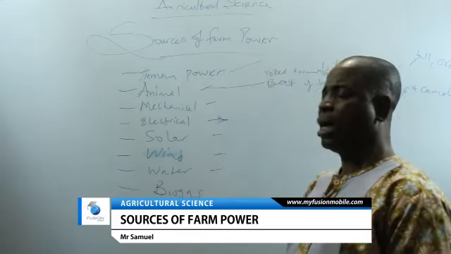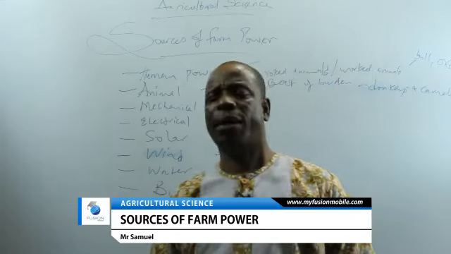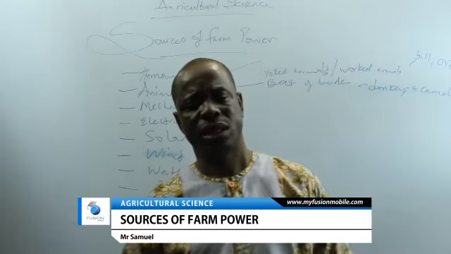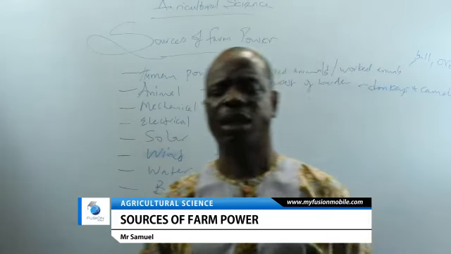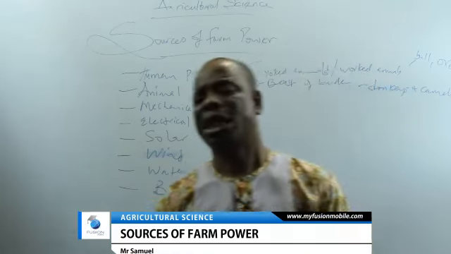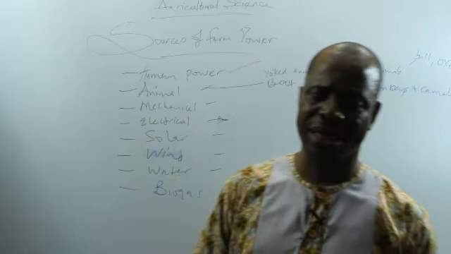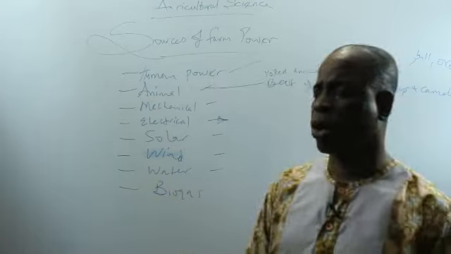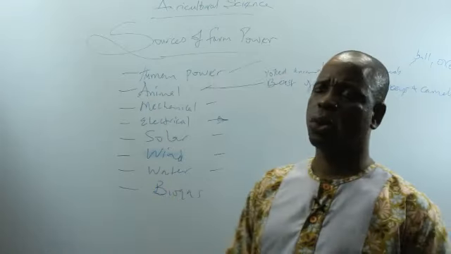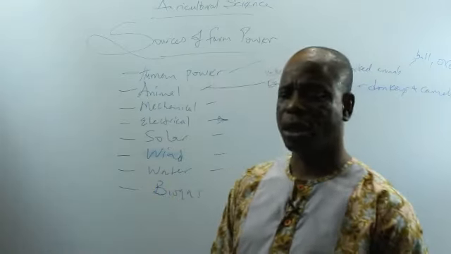Then we have biogas. Biogas is a system whereby the farmer makes use of animal waste, the dung and excrement of animals, which can be mixed with certain chemicals and then compressed together to release gases. The gases, which are called biogas, can now be used to power the equipment on the farm.